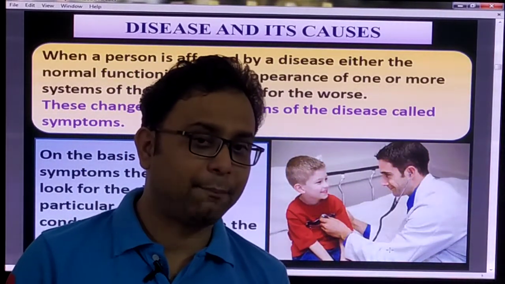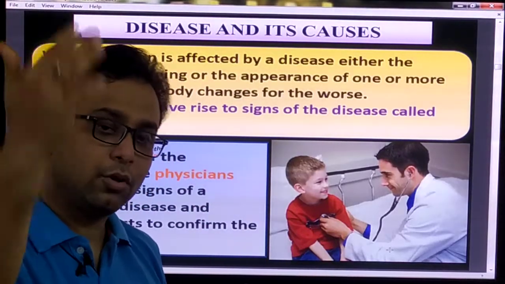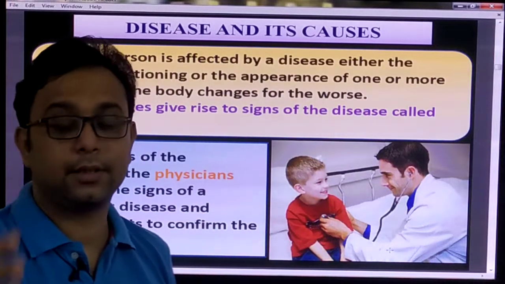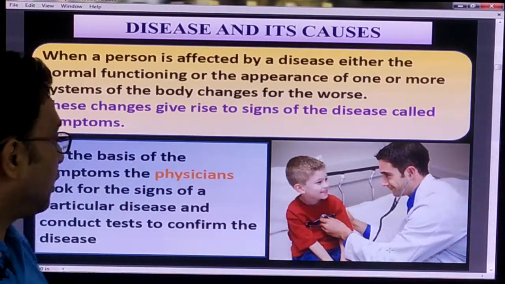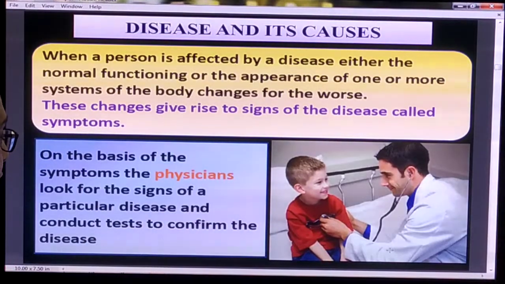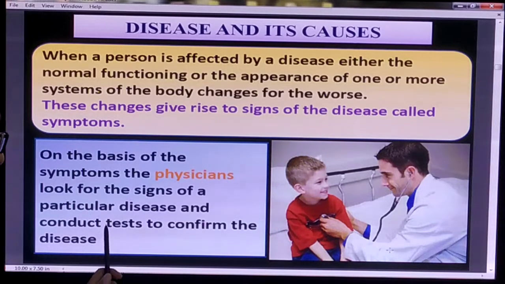When diseases happen, they affect your organs. Organs do not work properly, so they give the symptoms. On the basis of the symptoms, the physicians look for the signs of the particular disease and conduct tests to confirm the disease.